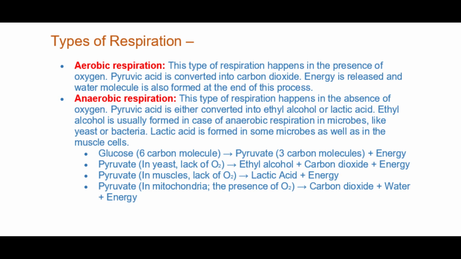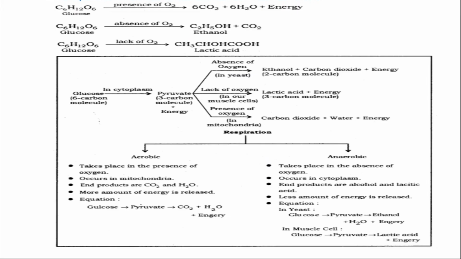Pyruvate in mitochondria in the presence of oxygen forms carbon dioxide plus water plus energy. Next are the equations of this. So do these 3 equations very properly. Next is a table. The table is also important, showing the difference between aerobic and anaerobic respiration that I have discussed earlier. It is in tabular form.